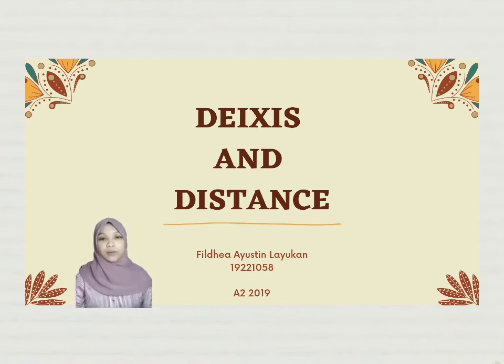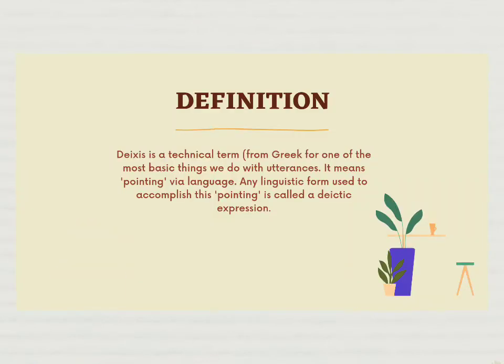Okay, today I would like to present about Deixis and Distance. For the first, I would like to explain the definition of deixis. Deixis is the technical term for one of the most basic things we do with utterances. It means pointing via language. Any linguistic form used to accomplish this pointing is called a deictic expression.